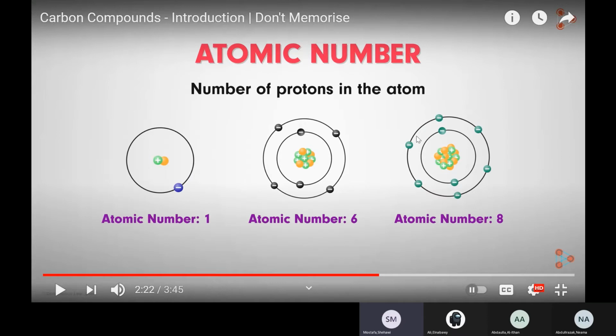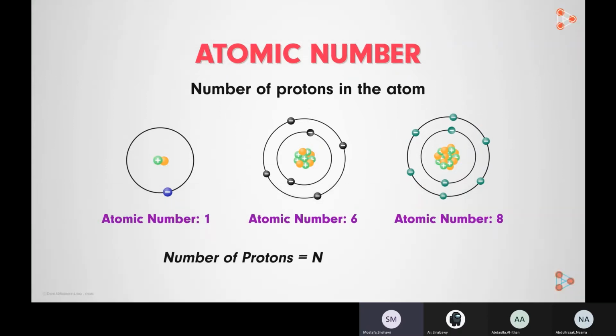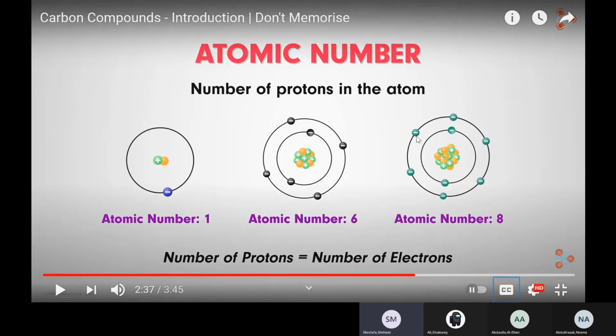Atomic number refers to the number of protons, which are positively charged particles that exist in the nucleus of the atom. And why is it so? Because the number of protons in an atom is equal to the number of electrons in it, right? And electrons, valence electrons to be precise, are the ones that participate in chemical reactions. What determines the properties of any element is the number of valence electrons. We have defined the term valence electron previously. It refers to the number of electrons in the outermost energy level.